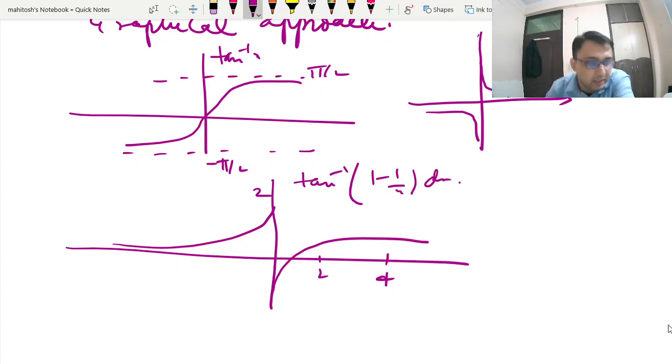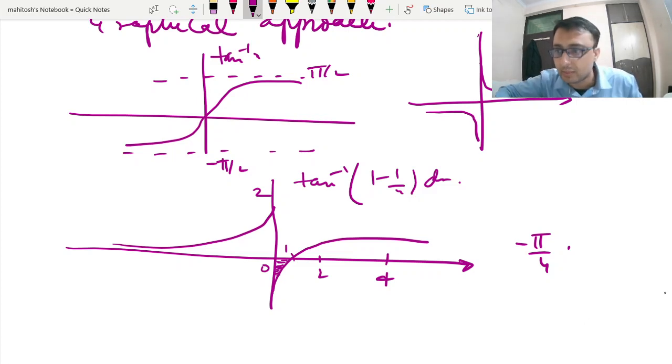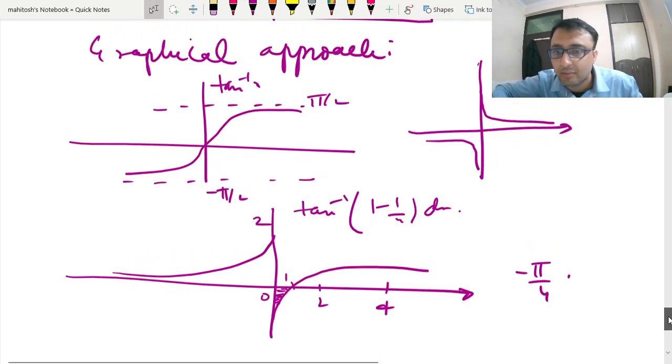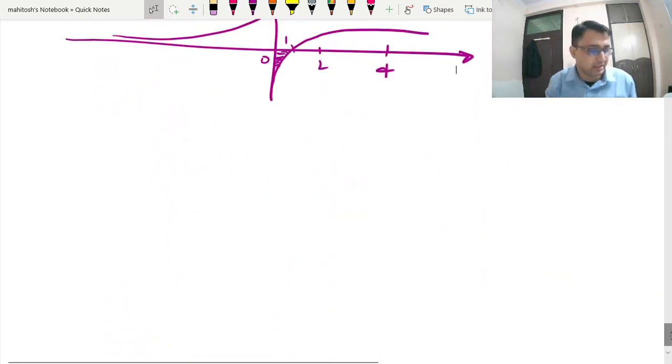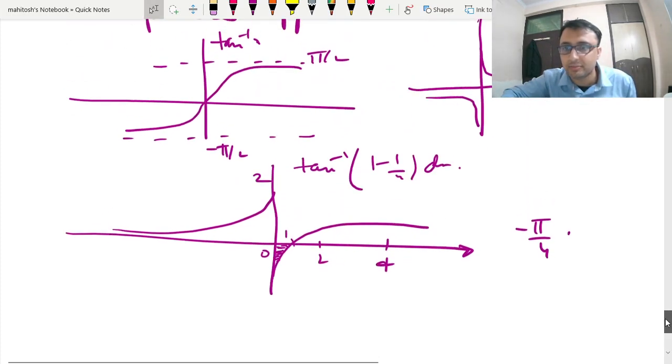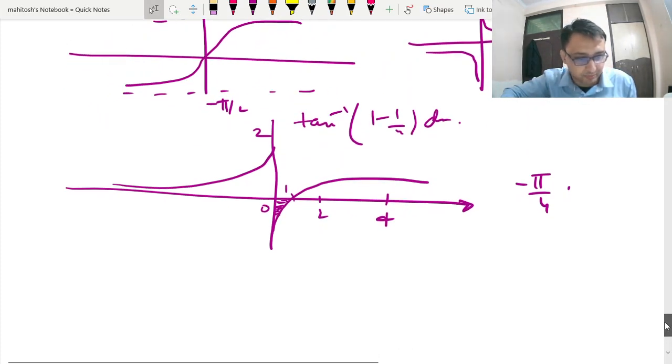The point I am trying to make is that within the bounds of 0 to 1, this is your minus pi by 4. So this is the graphical interpretation, which obviously will not be asked in examination, but you can verify your answer like this, and this is basically done to give justification for graphical interpretation.